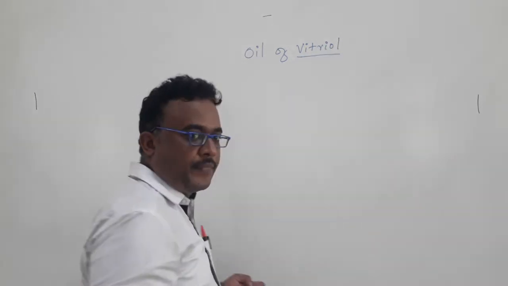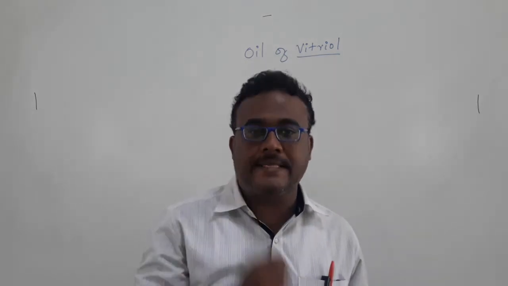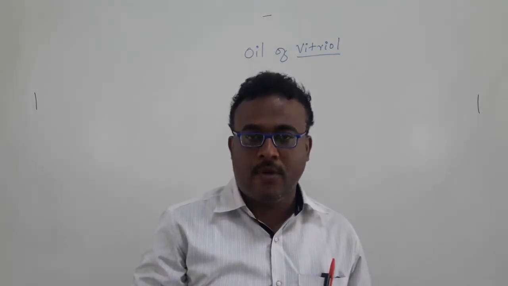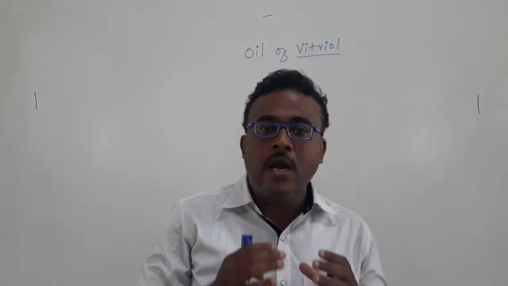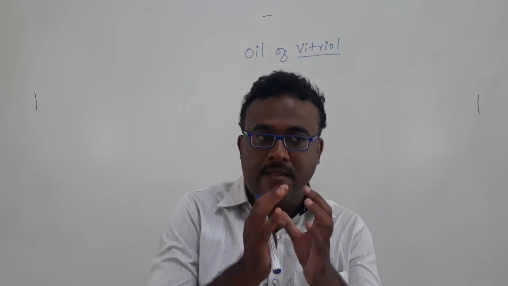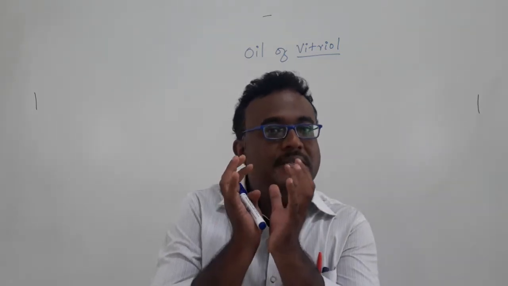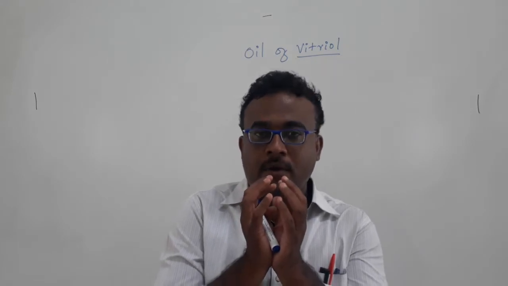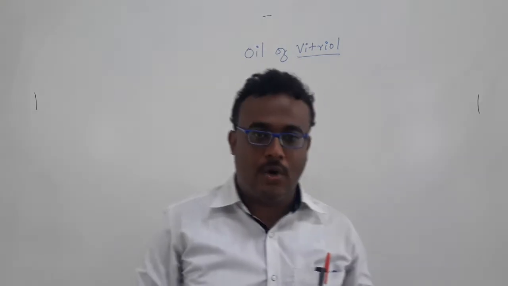Vitriol in Latin means small glass. The crystals of these compounds resemble colored glass. That's why it is called vitriol.